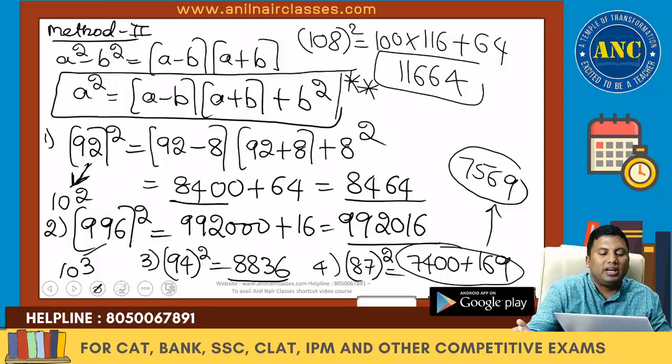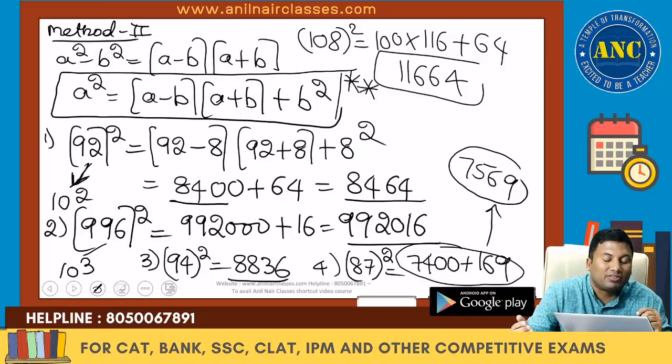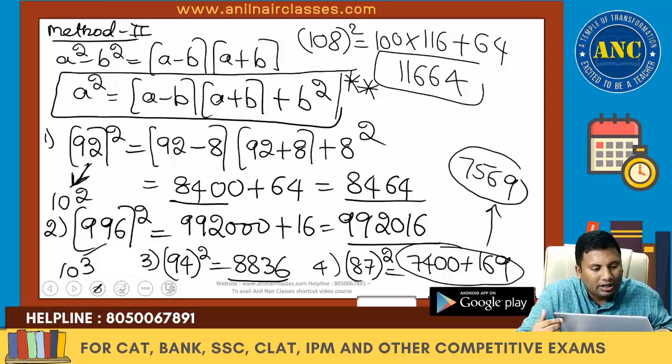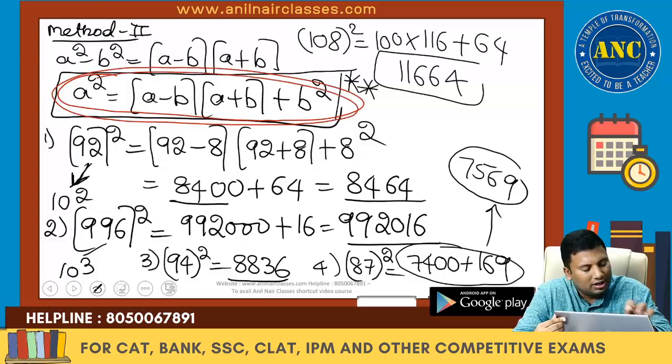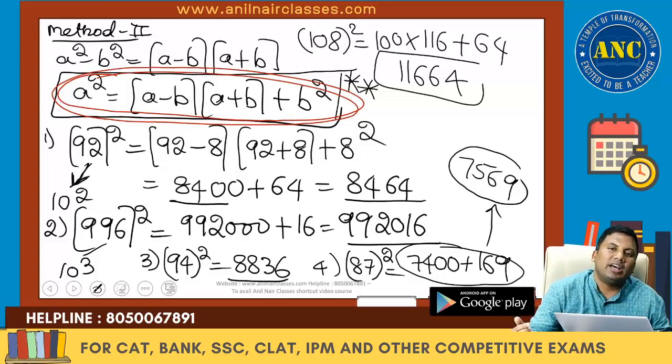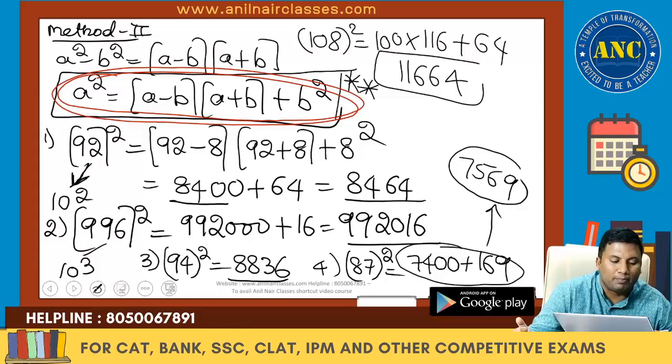Any number which is nearer to 10 power k, this is the best logic.